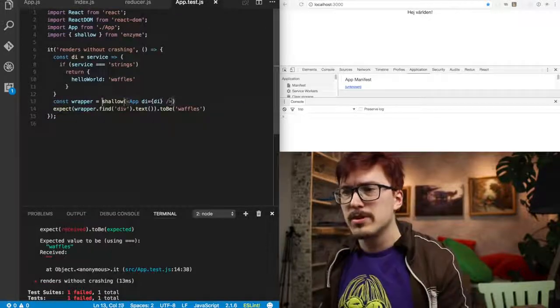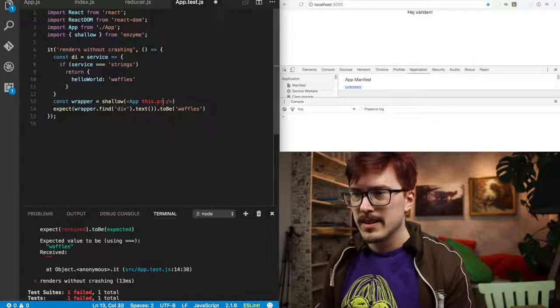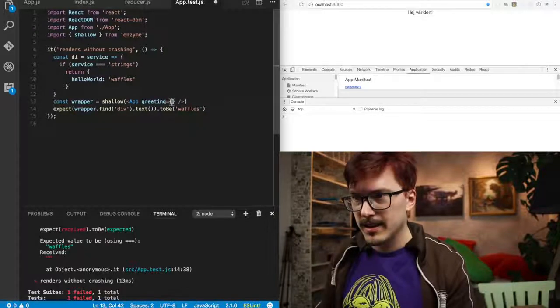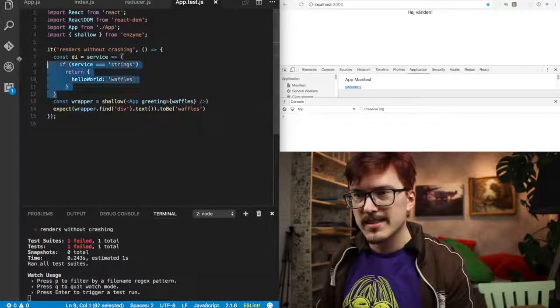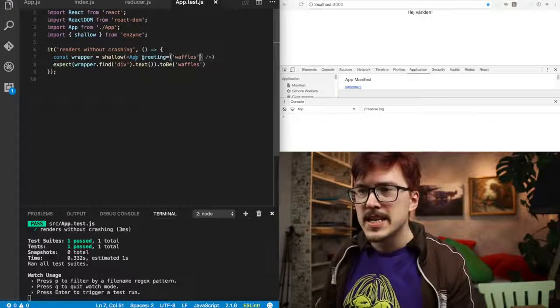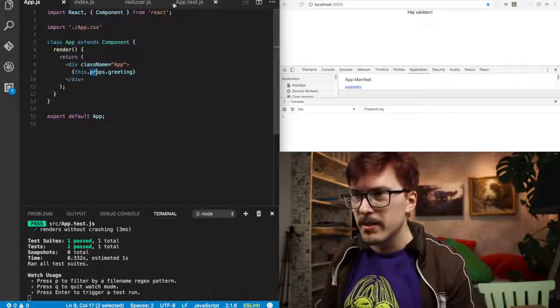I suppose that we could then just go like greeting equals waffles. And then this is unfortunately no longer needed. But the test passed. So now app has unfortunately gotten simpler.